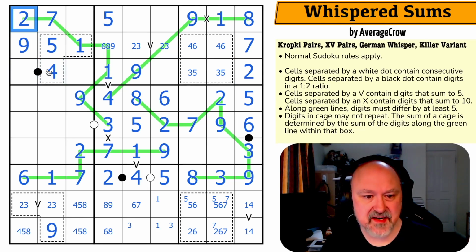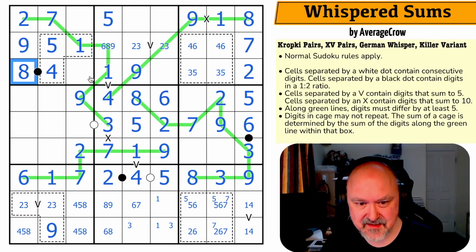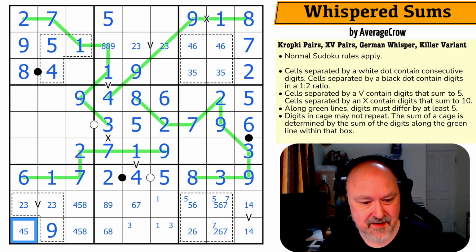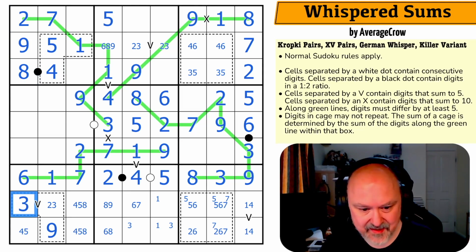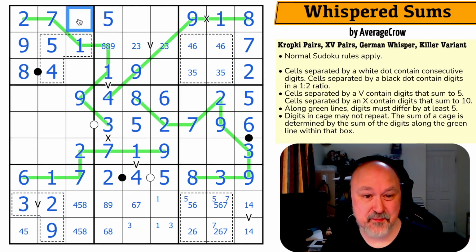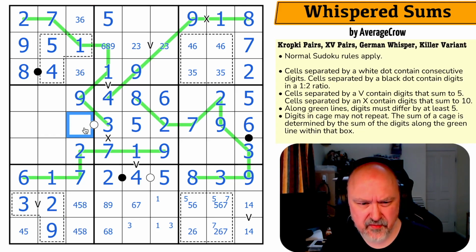This has to be 2 or 8, and 2 is not available, so that's the 8. That's really nice. The 2 looks down, making that the 3 and that the 2. I think that's really pretty. 3 and 6 go into those cells. So this is 4, 5, or 8.